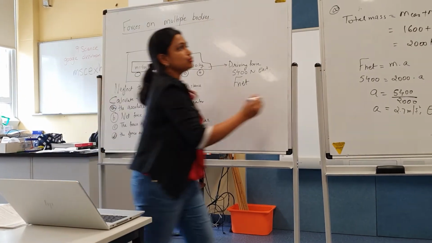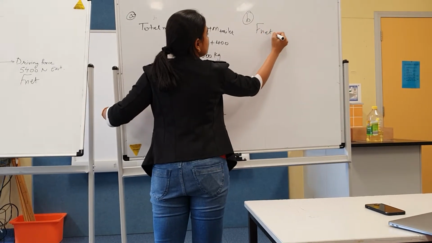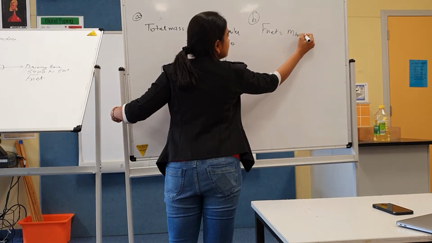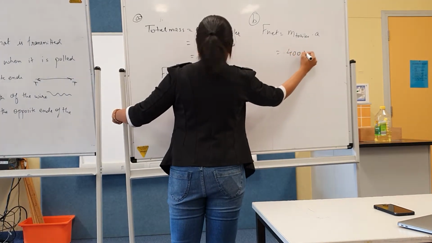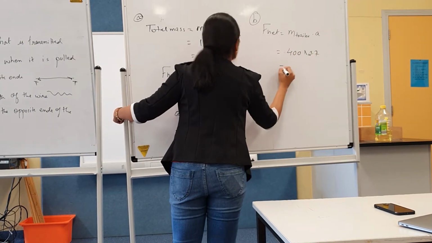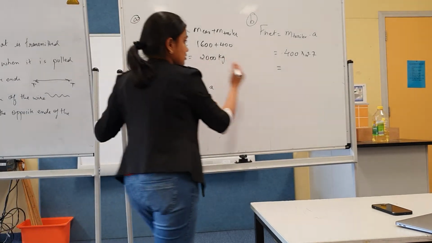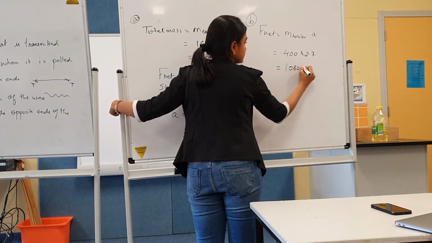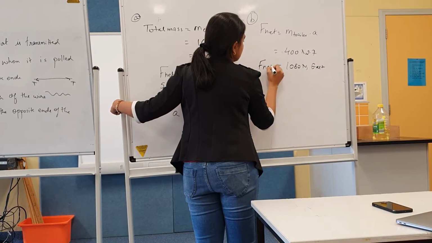So for the B part, F net equals mass of the trailer times acceleration. Mass of the trailer is 400 times 2.7, which comes out to be 1080 Newton east. That is F net for the trailer.